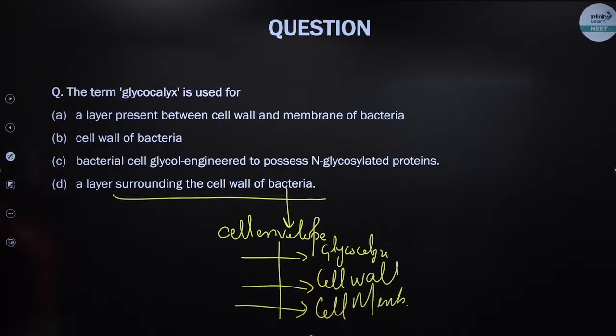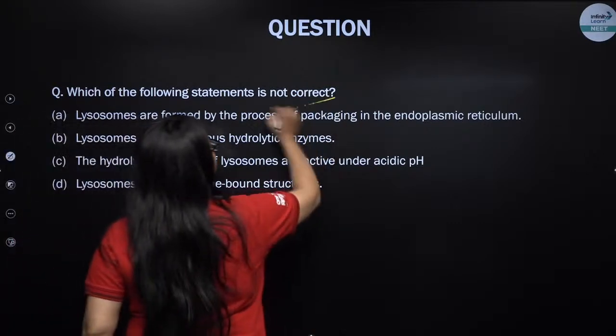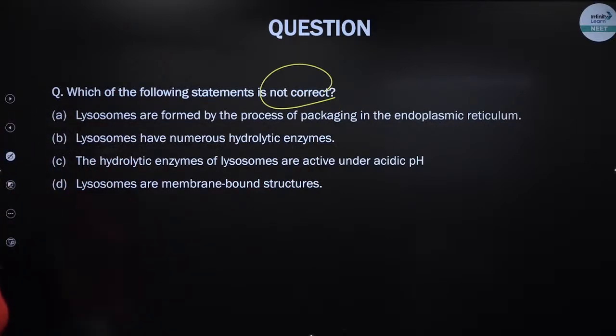Is this question clear? Okay, so let's see the next question then. Which of the following statements is not correct? So, you are supposed to find out the incorrect statement. Can you tell me which of the following statements is not correct?